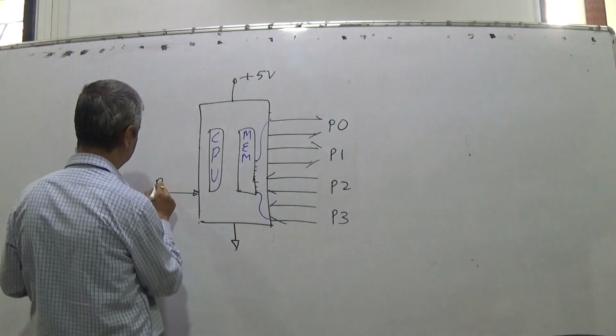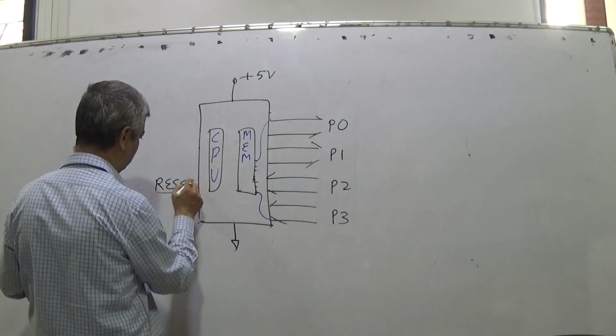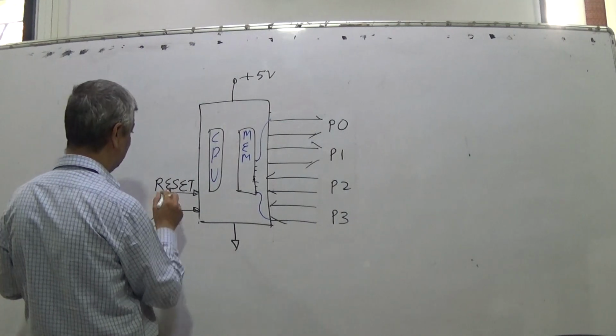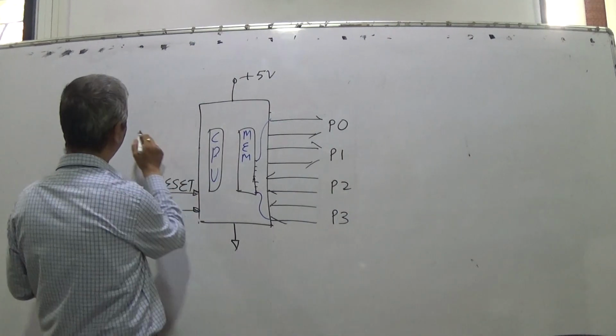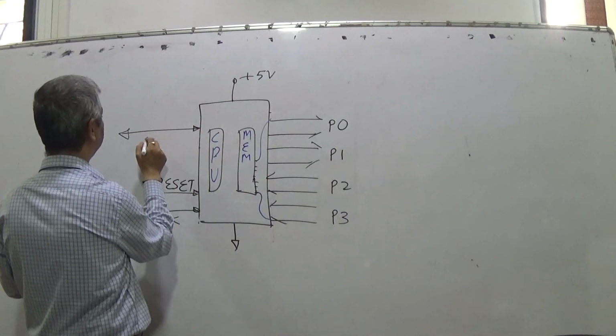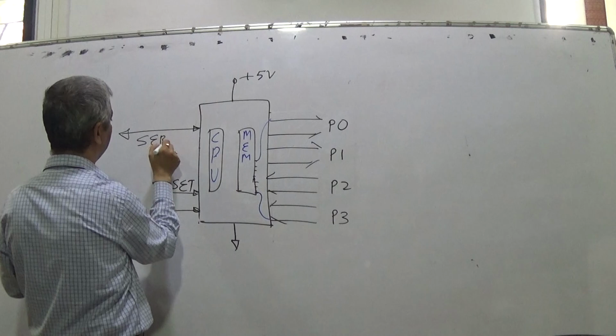The reset, it's a pin of the microcontroller. Clock is also a pin of the microcontroller, and a bidirectional serial interface.